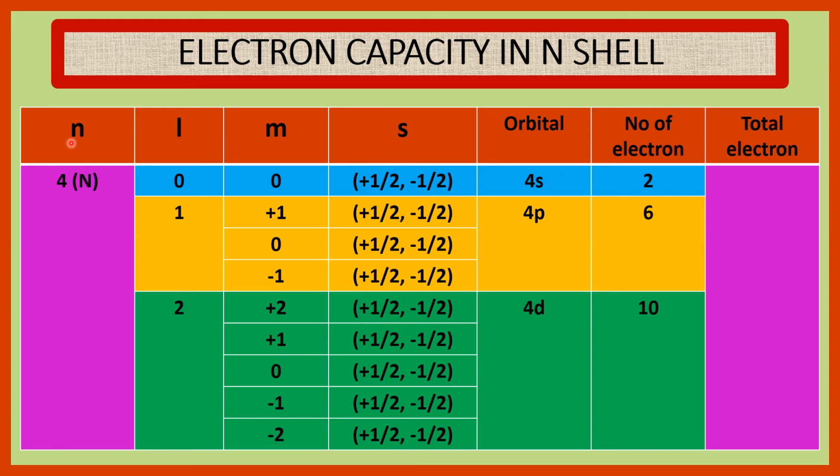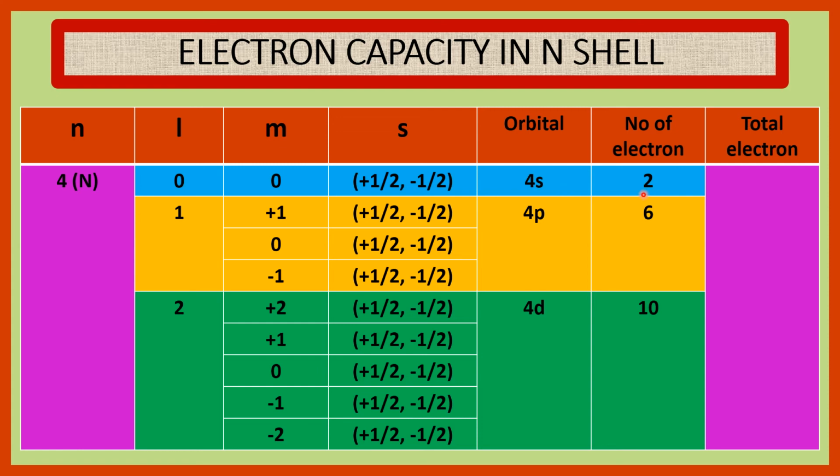Now see the electron capacity in N cell according to Pauli's exclusion principle. For N cell, n is equal to 4. l has total 4 values, which are 0, 1, 2 and 3. The value of l is equal to 3 we see in the next slide. For value of l is equal to 0, m is equal to 0. s has two values, one is plus half, another is minus half. Orbital is 4s. Number of electron 2.